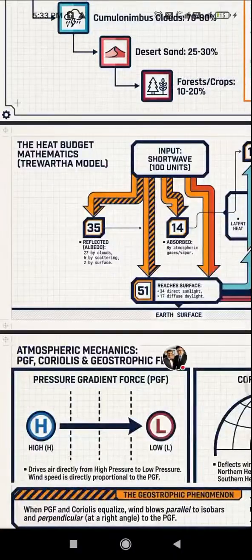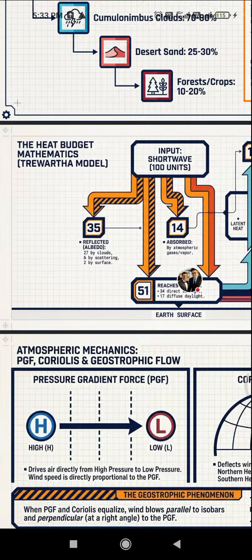The heat budget mechanism. Input solar wave 100 units, 35 reflected by albedo: 27 by cloud, 6 by scattering, and 2 by surface. 21% absorbed by the atmosphere; 51% reaches the surface, 34 as direct sunlight and 17 as diffuse daylight.